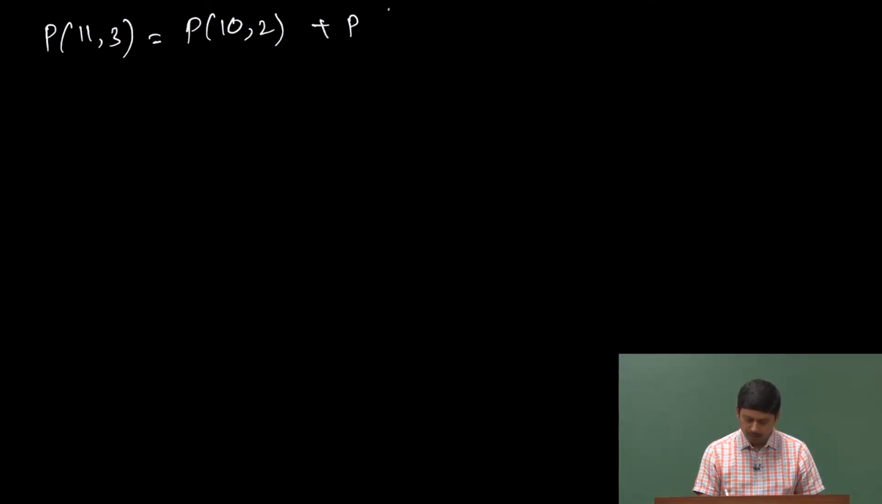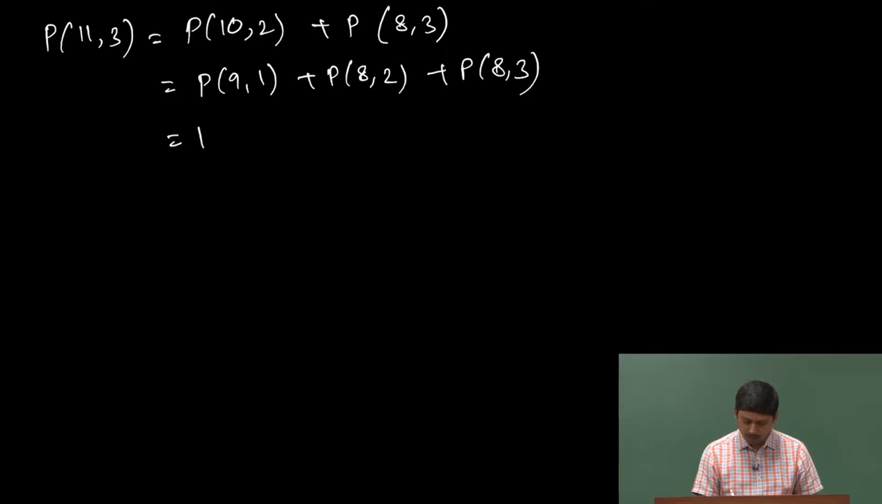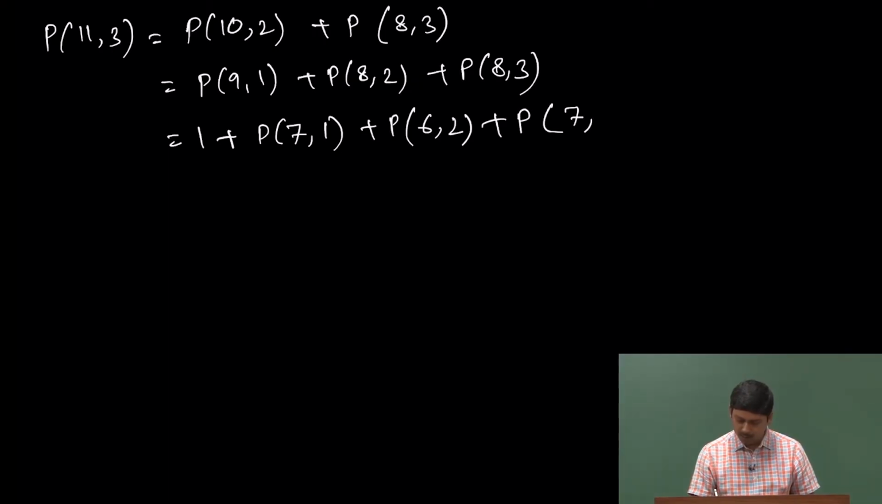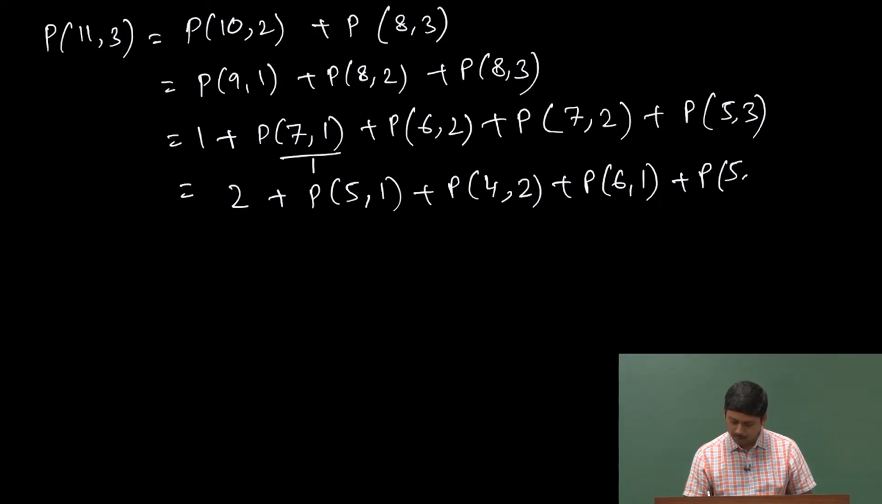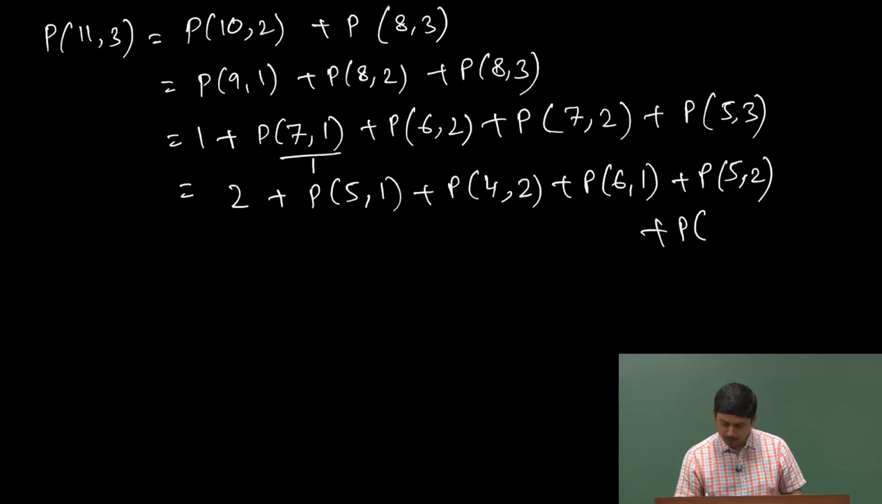I will just do one more time just to check. P(11,3) is P(10,2) plus P(8,3), equal to P(9,1) plus P(8,2) plus P(8,3), equal to 1 plus P(7,1) plus P(6,2) plus P(8,3) is P(7,2) plus P(5,3), equal to 1 plus 1 plus P(5,1) plus P(4,2) plus P(6,1) plus P(5,2) plus P(4,2) plus P(2,3).